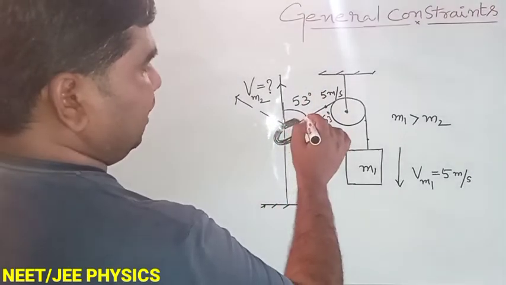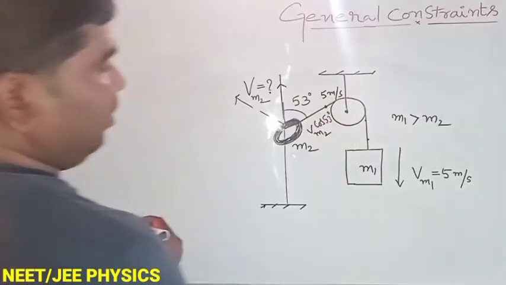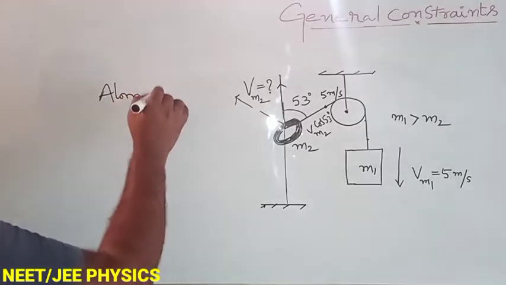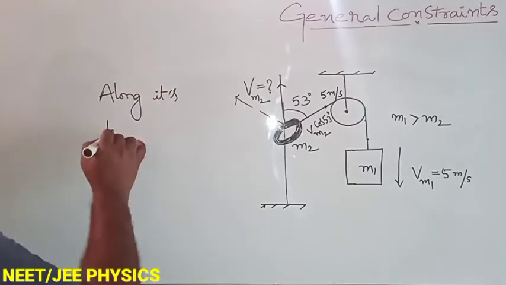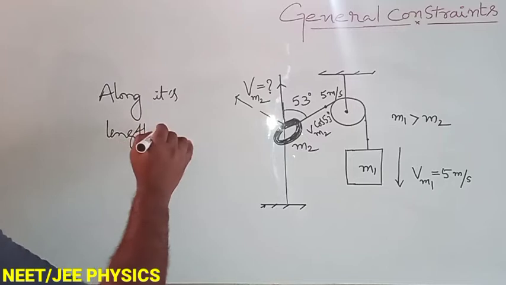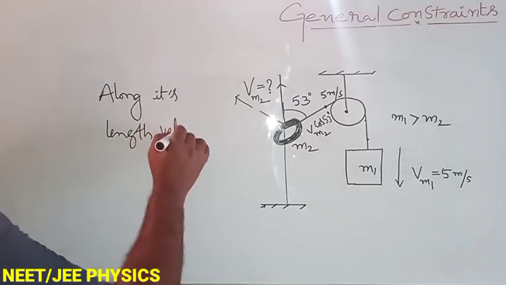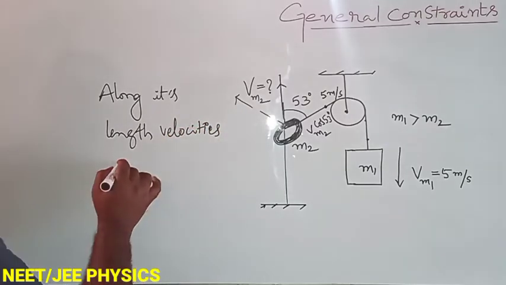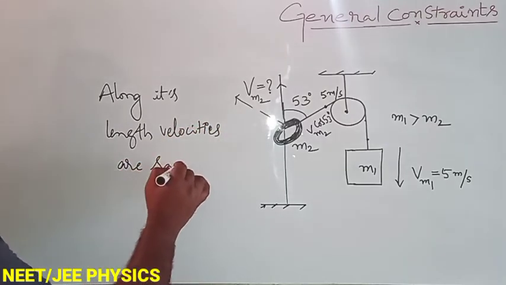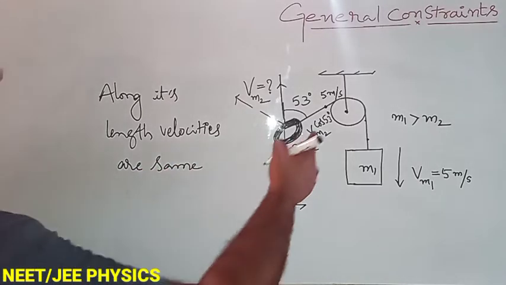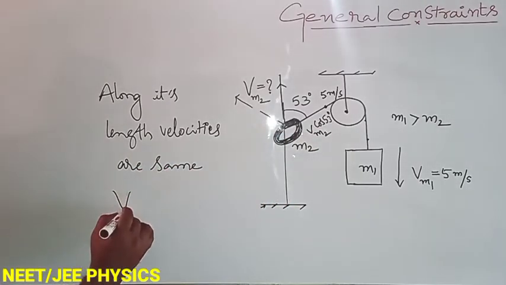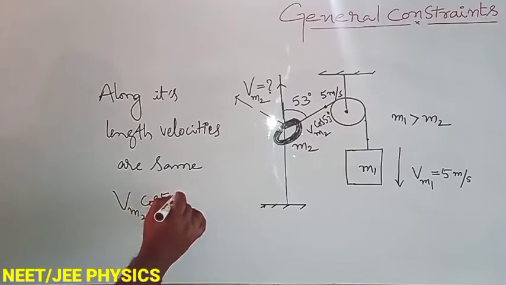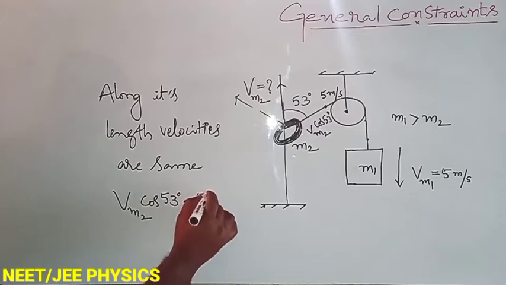Along its length, velocities are same. So from that, what we can write here? Vm2 cos 53, which is equal to 5 meter per second.